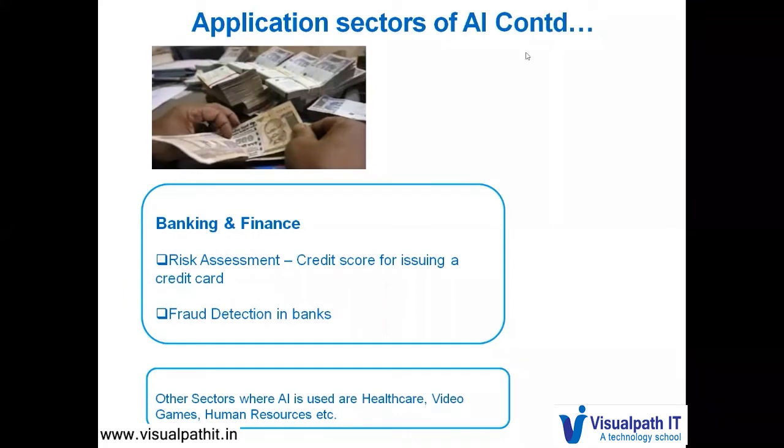Other sectors where AI is used are healthcare, video games, for example, chess games, then human resources, maybe for hiring, interviewing, etc.